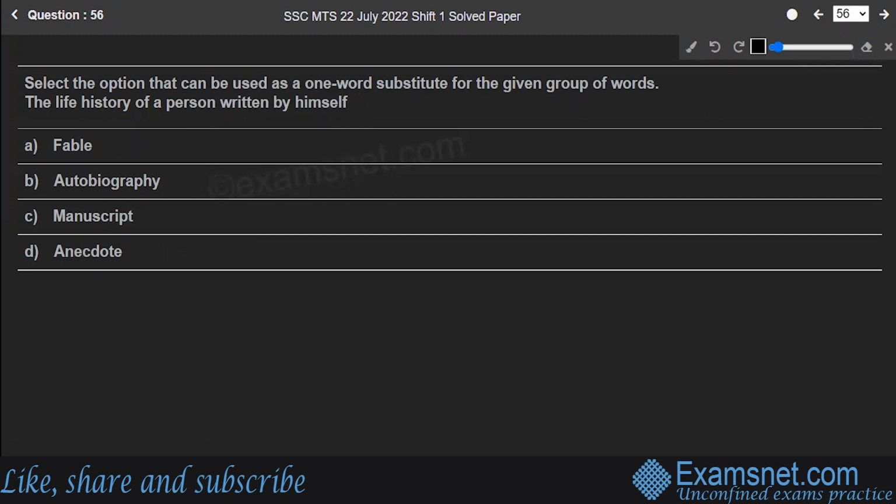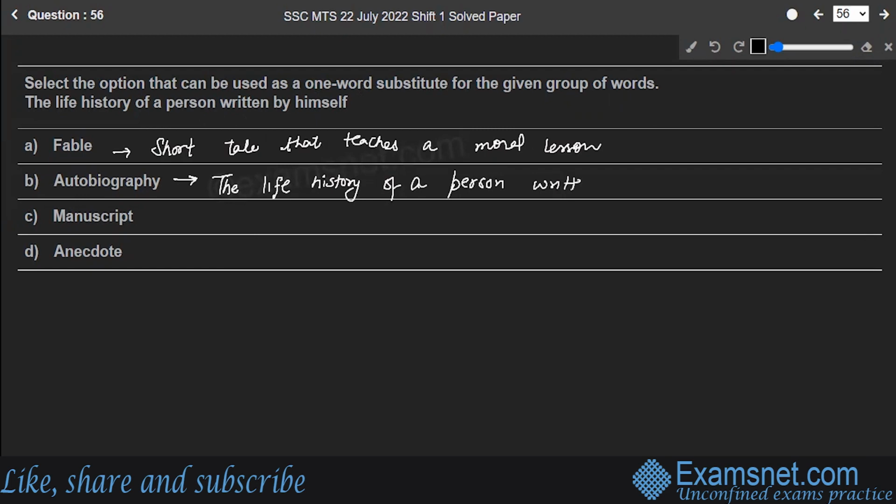See, let's discuss the meanings first of all. If I talk about fable, fable is a short tale that teaches a moral lesson. Autobiography. It is a story, life history of the person himself. The life story, history of a person written by himself.